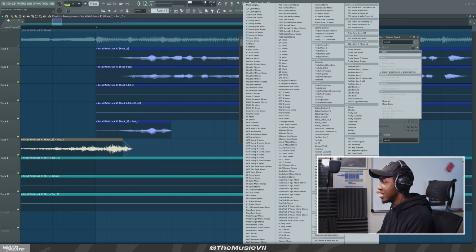Just like that. And we're also going to reduce the volume of it, because it need not be so loud. Okay, let's hear it in comparison with the beat now, and let's hear how it sounds.